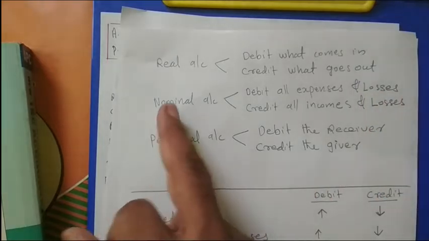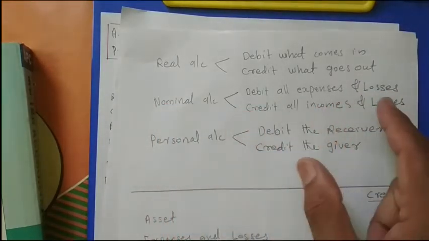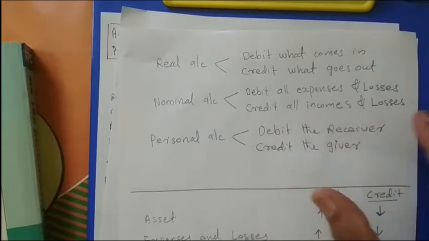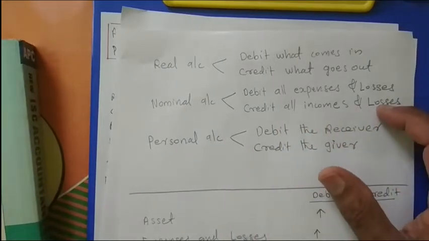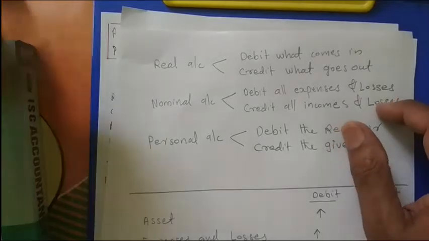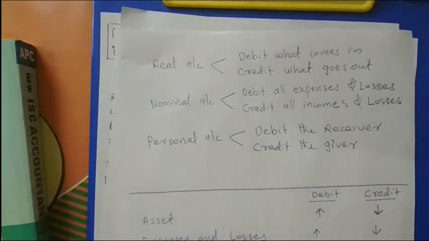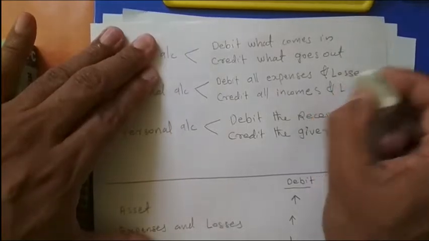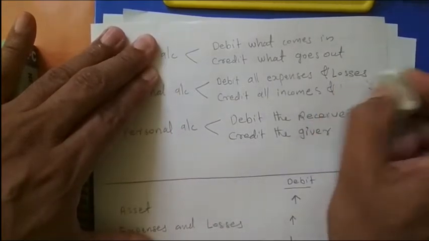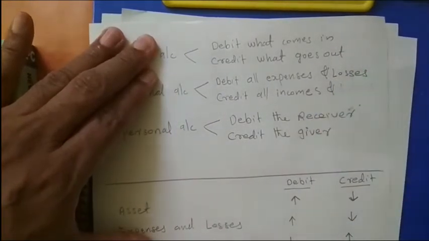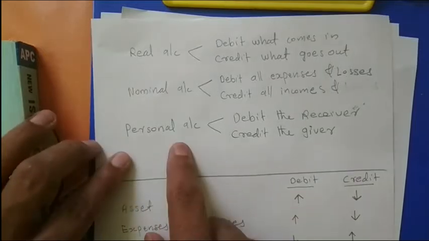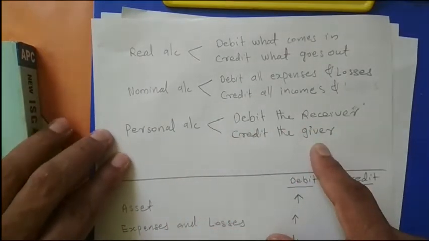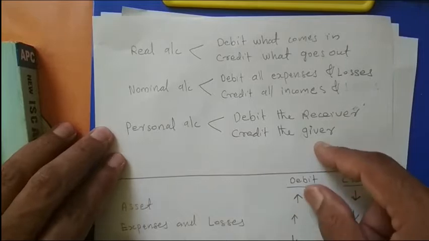Then for the nominal accounts, debit all expenses and losses, and credit all income and gains. It is not losses, it is gains, income and gains. Then for the personal accounts, debit the receiver, credit the giver. This is the rule which you studied last year.